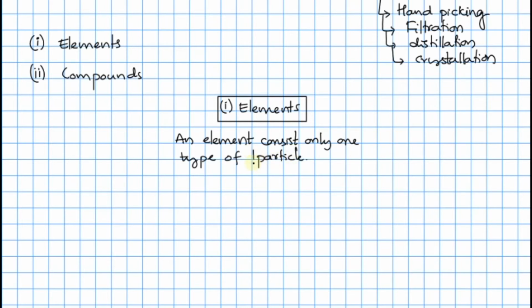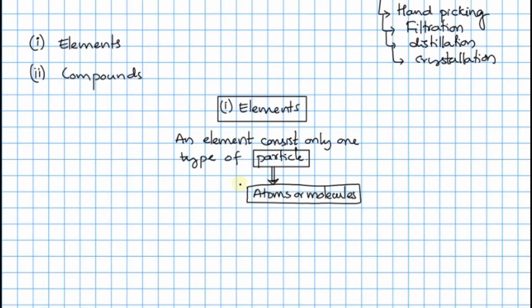Don't get confused: some students write that particles means only atoms, but it's not. They may be atoms or they may be molecules, but they should be only one type. There are no different types.